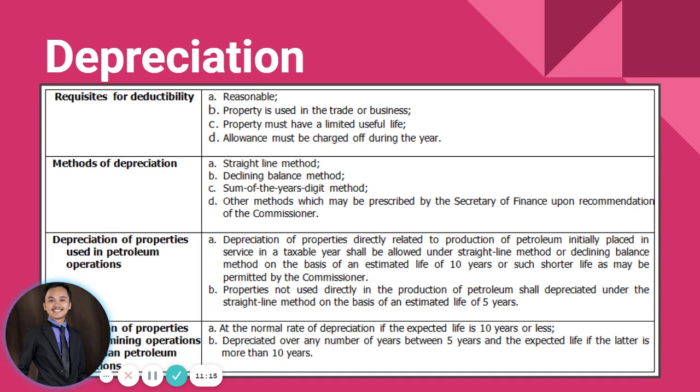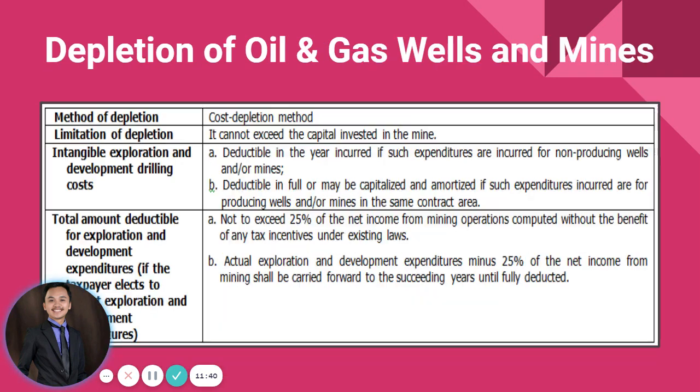So, somehow we don't have any complications in terms of the valuation of this depreciation, unlike with any other deductible items that have limits or restrictions. But in this case, depreciation, as long as it follows the requisites for deductibility, can be deducted as part of the items that reduce our taxable income.